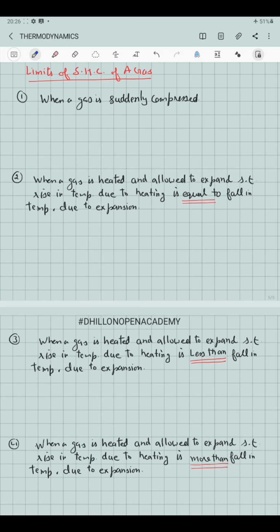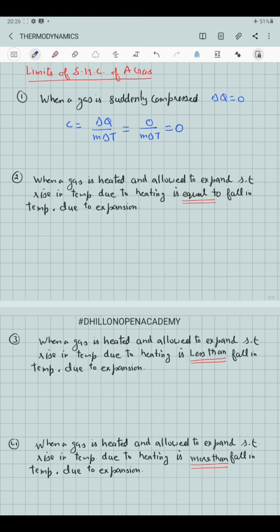In that case, delta Q is equal to 0. Therefore, the specific heat capacity C, which is equal to delta Q over m delta T, will be equal to 0. So when a gas is suddenly compressed with no heat supplied, the delta Q value is equal to 0, so the specific heat capacity of the gas is also equal to 0.